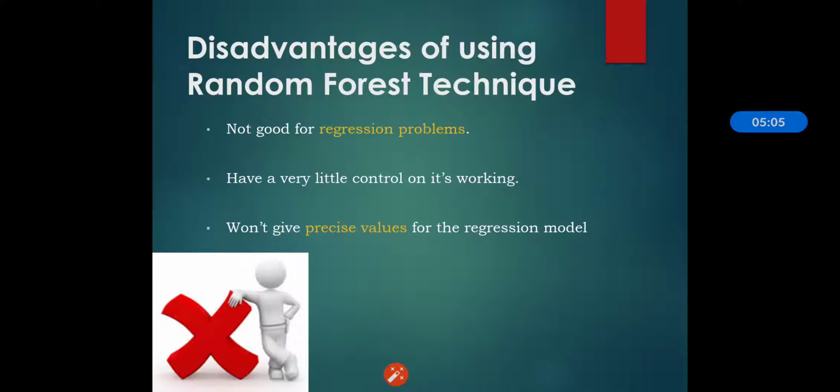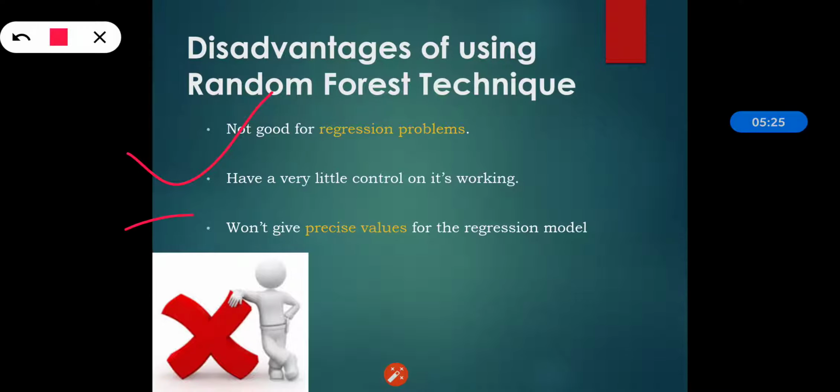The disadvantages of the random forest technique: it is not very good for regression problems, though it can handle classification and regression both, because it does not give precise continuous predictions, and regression is basically dependent on consistency.